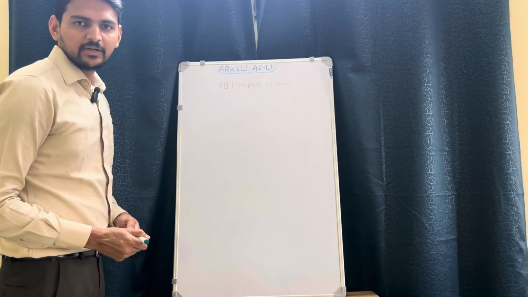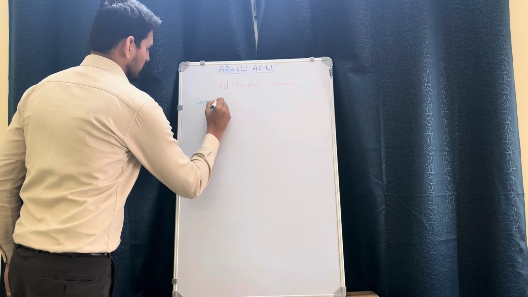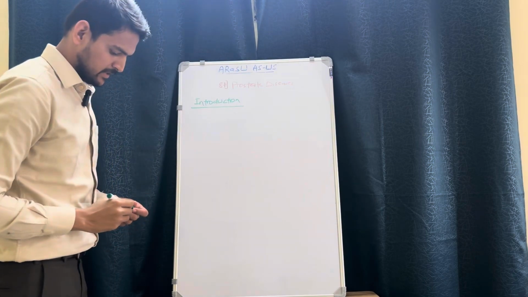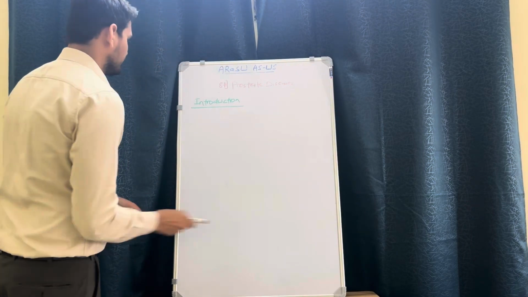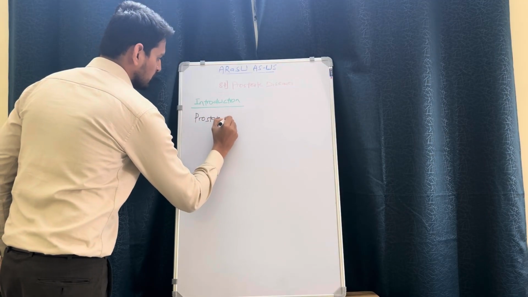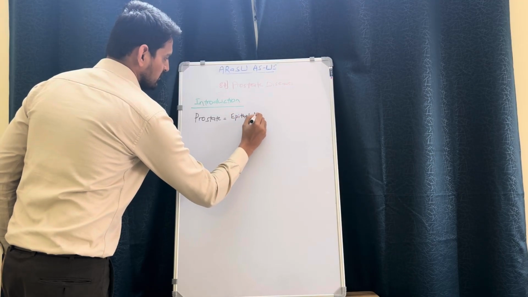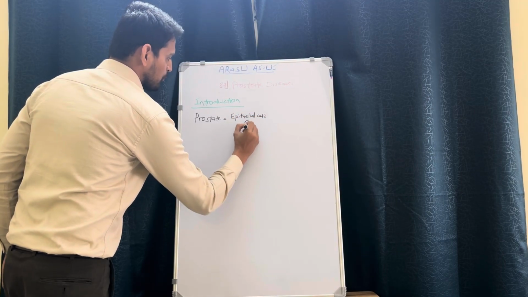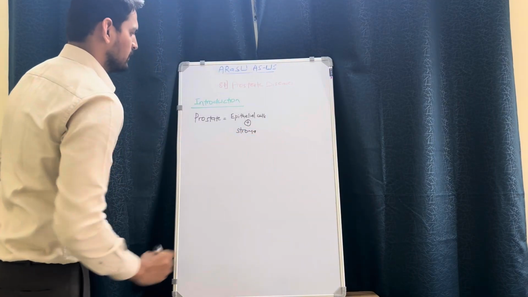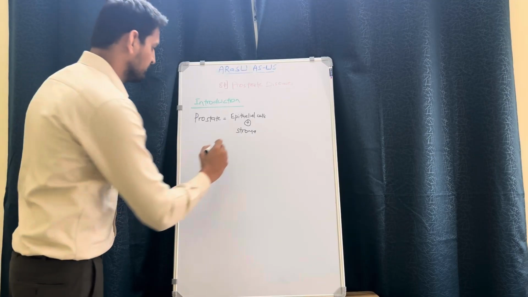First we will deal with the introduction. So in the introduction, the most important point is prostate is made up of two things. So prostate gland is equal to epithelial cells plus stroma, and both of them are stimulated for their growth by androgens.